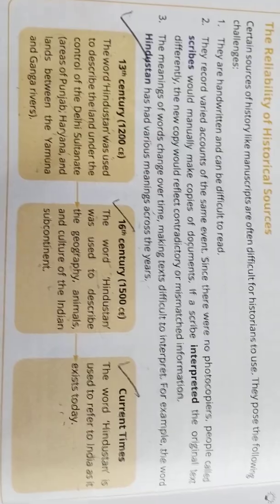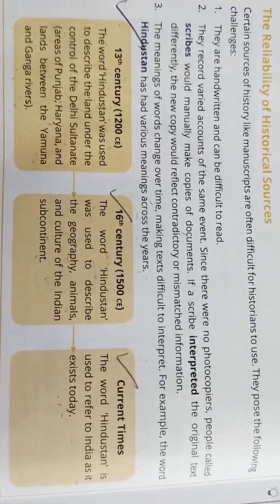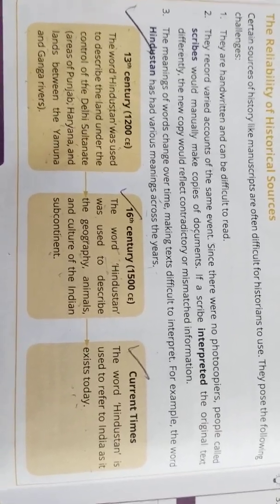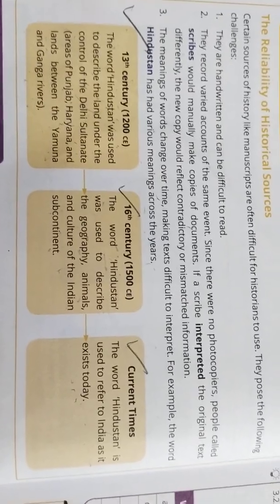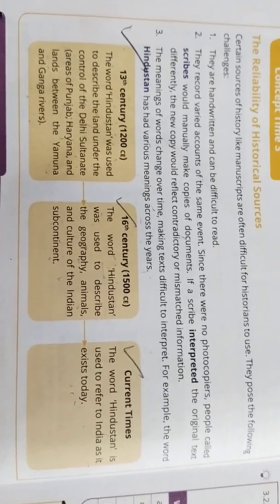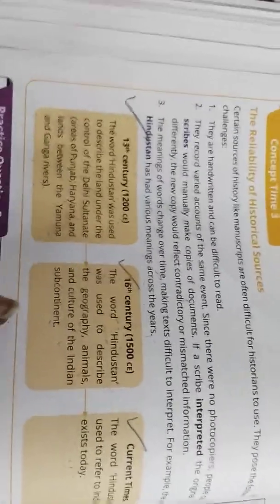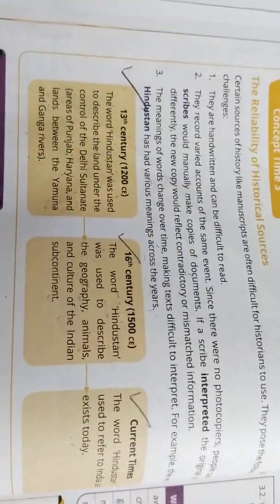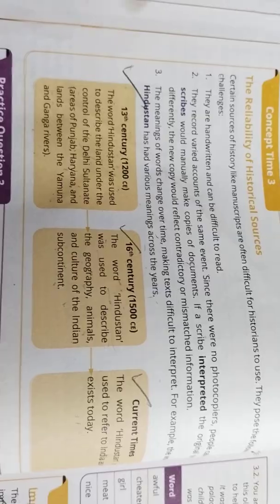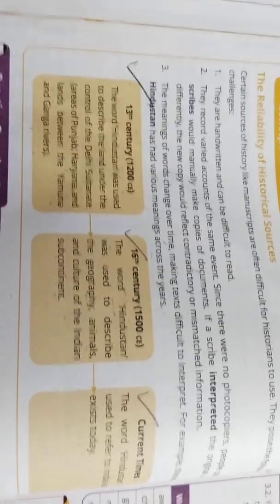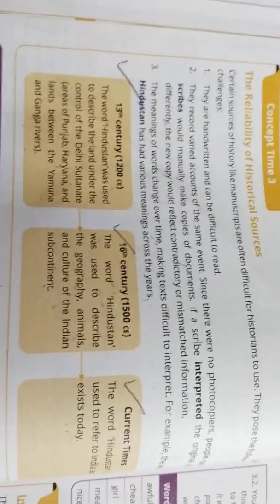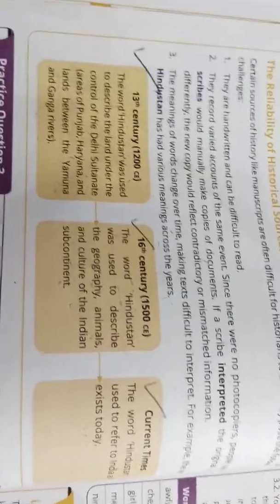The first point is that they are handwritten and can be difficult to read, as I said. So the handwriting will be very different. You have learnt in the NCERT book there are two different languages, so from that you can see the different variations. One may be easy to read and another may be very difficult to read, isn't it? The same difficulties were faced by the historians while they were learning about history, as the handwriting differs.